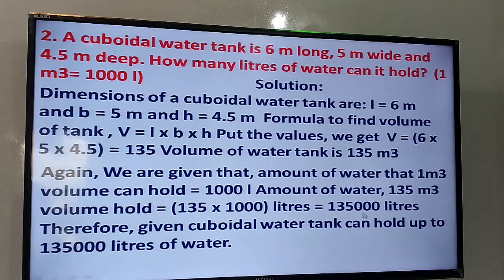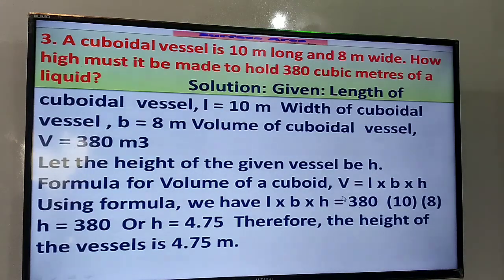Okay. Now let us take the third problem. A cuboidal vessel 10 meter long, 8 meter wide. How high must it be made to hold 380 cubic meters of liquid? 380 cubic meters of liquid means the capacity of this vessel is given, and length and breadth are given.